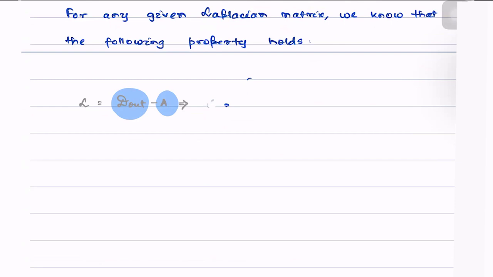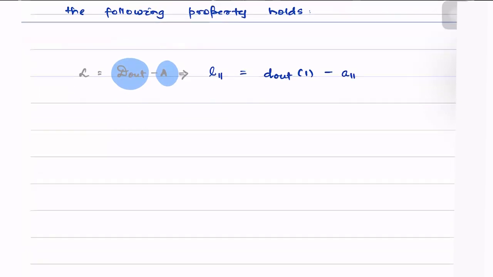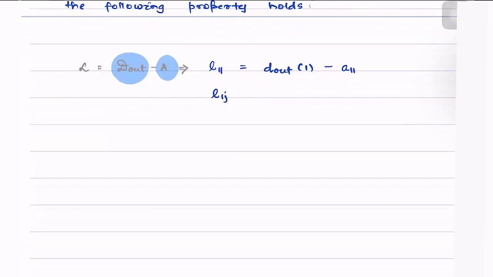Meaning L11, for the first entry, is simply equal to D out of 1 minus A11, and L1j, such that j is not equal to 1, is equal to minus A1j. Okay. So what happens now?